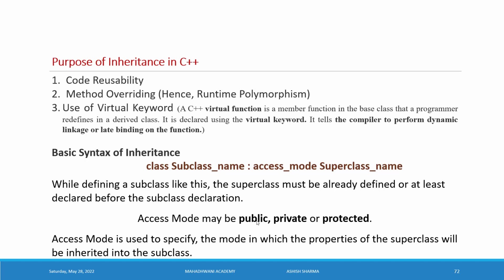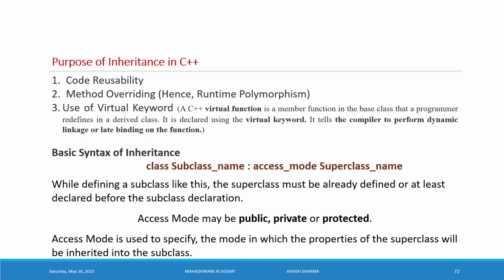Access mode may be public, private or protected, as we know before. Access mode is used to specify the mode in which the properties of the superclass will be inherited into the subclass. So the access modifier helps decide how you want the members of the parent class to be visible in the derived class.